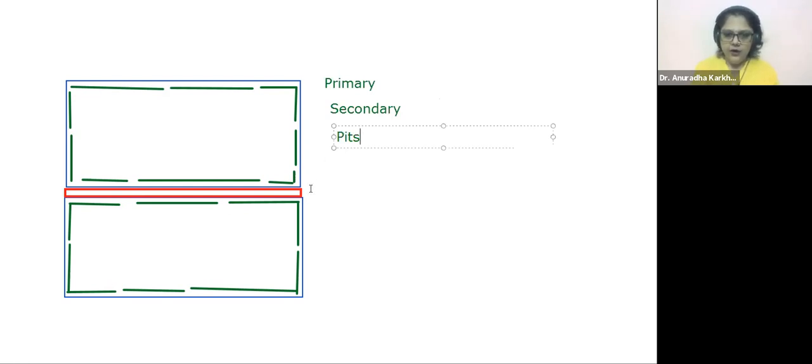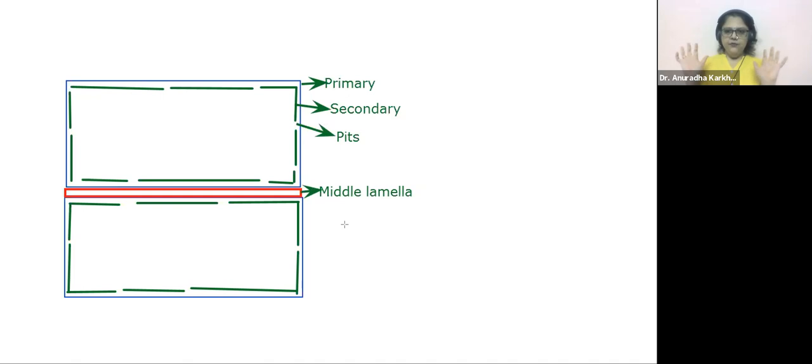Then I'll make the middle lamella. Okay. Now just see the arrows. So this is going to be my primary, this is going to be my secondary. These opened out areas are going to be my pits, and this red one is going to be the middle lamella. इधर तक कहानी समझ में आ गई आपको?